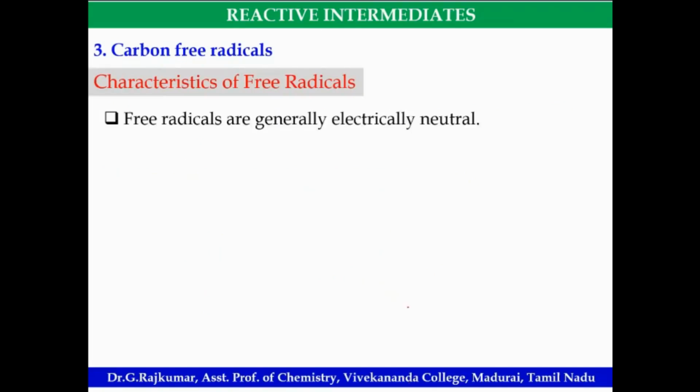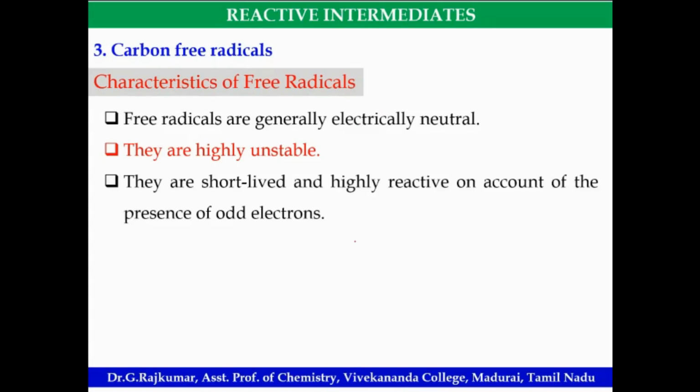The characters of free radicals: they are electrically neutral, there is no charge, and they are highly unstable because radical recombination will readily take place. If another free radical is available here, it readily combines.